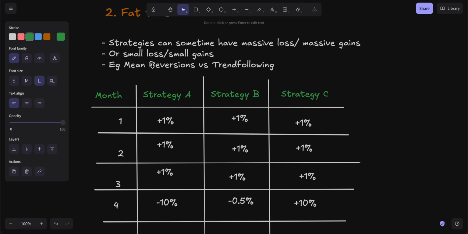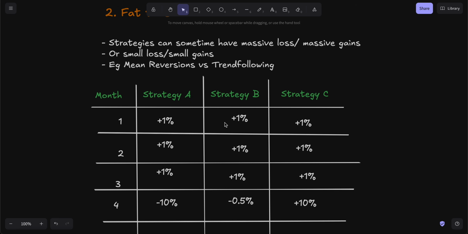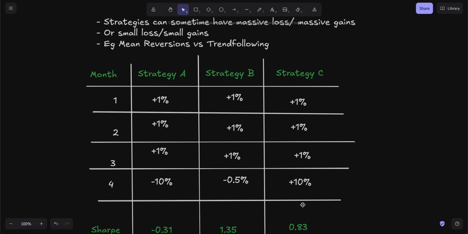This is what I'm talking about, mean reverting versus trend following strategy. Here you can see strategy B's negative and positive are kind of close, as compared to a trend following strategy, which is like 10%, which is expected for trend following or momentum trading strategies. Most people investing tend to have certain times where you get big results, and certain times where you get small negative losses.